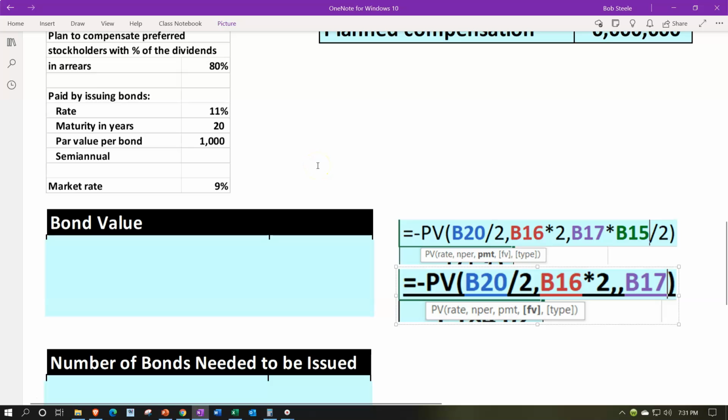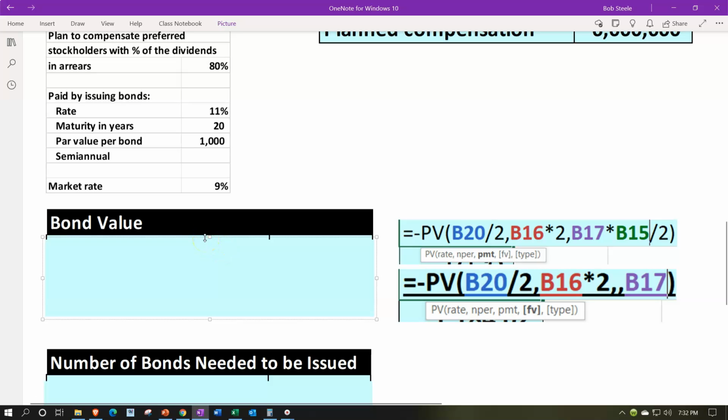Now, note that if you want to go over this kind of problem in more detail, we have a section on bonds. If you want to go over the present value calculations in more detail, we have a section on present value calculations in which we do the present value with mathematical formulas, with tables, and with Excel. Here, we're just going to do it with Excel, give the idea of it as we go.